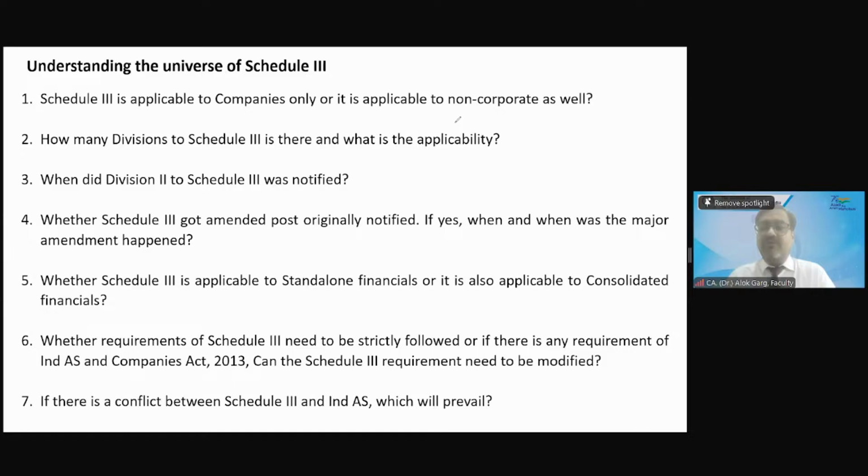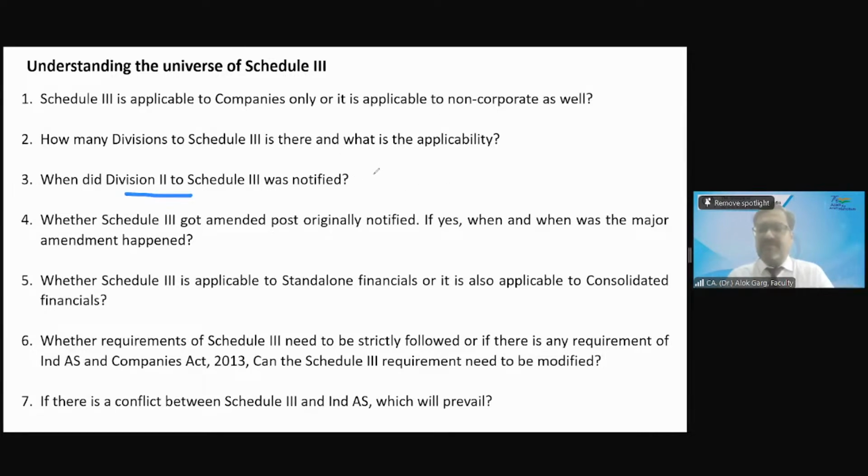Division 3 is applicable to whom? NBFC companies on which Ind AS is applicable. Not all NBFC companies, only NBFC companies who are Ind AS compliant. Right? Clear? When did Division 2 to Schedule 3 was notified?